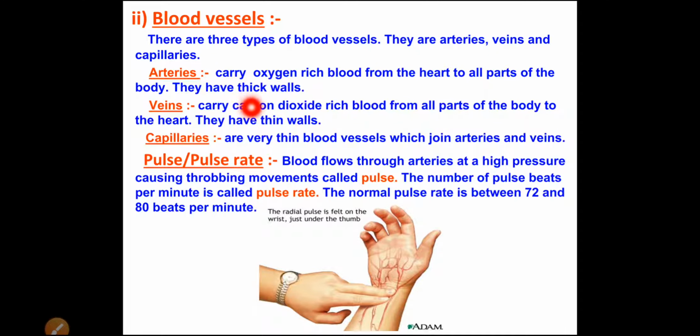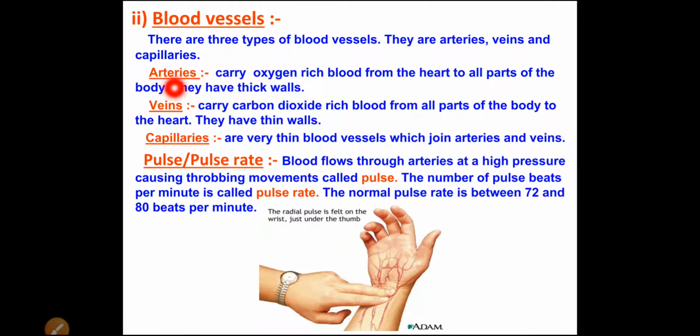They have thick walls. Now see here, this is the function of the arteries. Many times the difference can be asked: what is the difference between the arteries and the veins? Veins also carry blood, but which blood? Carbon dioxide rich blood. Arteries carry oxygen rich blood. Veins carry carbon dioxide rich blood, meaning the blood in which the carbon dioxide amount is more. Such type of blood gets carried from where to where? From all the parts of the body to the heart. So this is the difference.